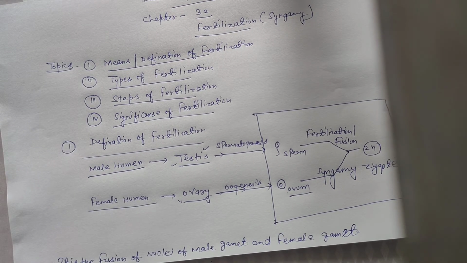The first topic is the definition of fertilization or syngamy.